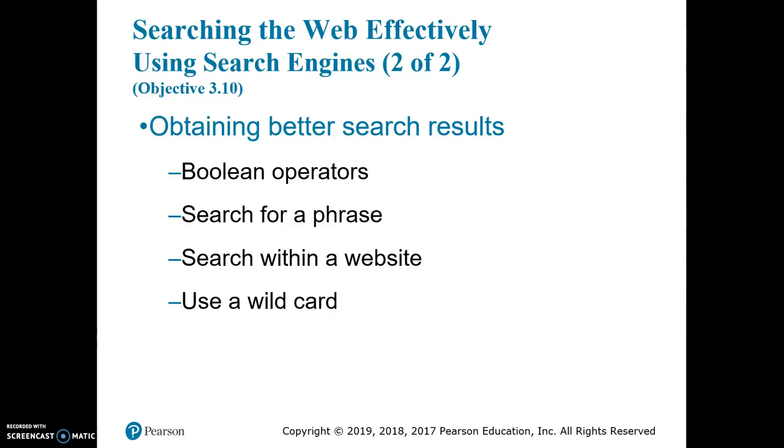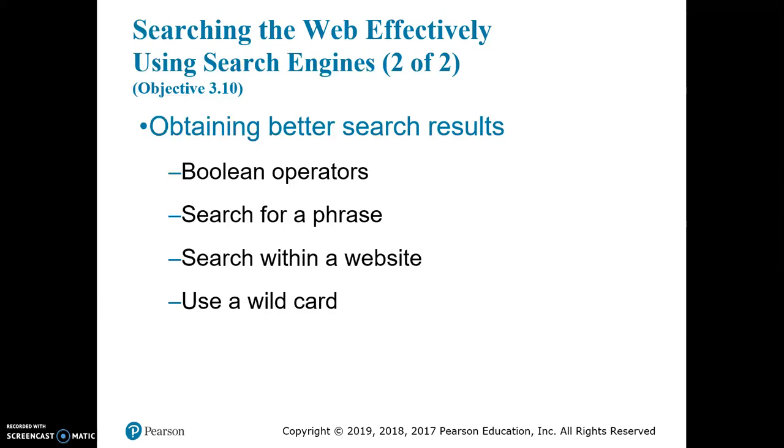So you want to make sure that your search results contain both words. So you would type in Philadelphia and Eagles. And that would throw out every search result that only had the word Philadelphia. It'd throw out any search result that only had the word Eagles. So it'd make sure that every search result that is returned to you contains the words Philadelphia Eagles.